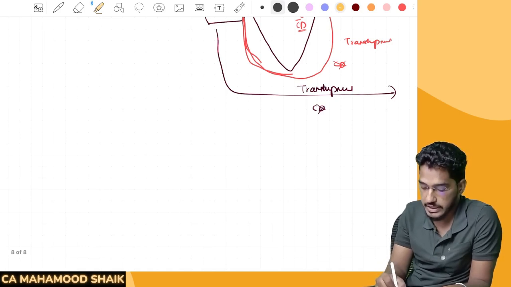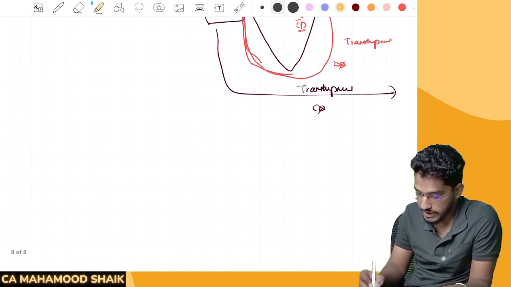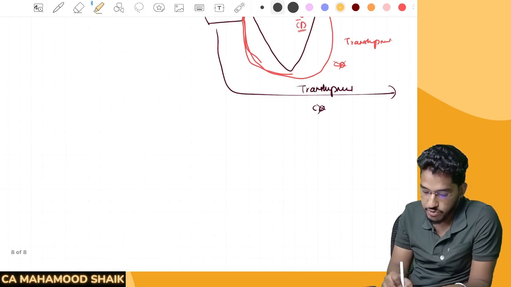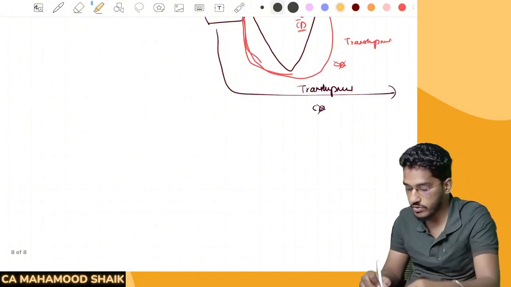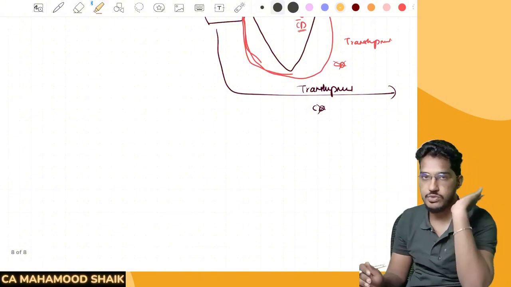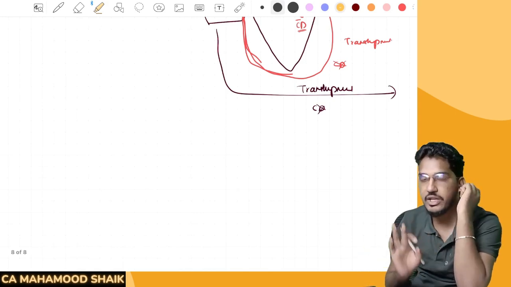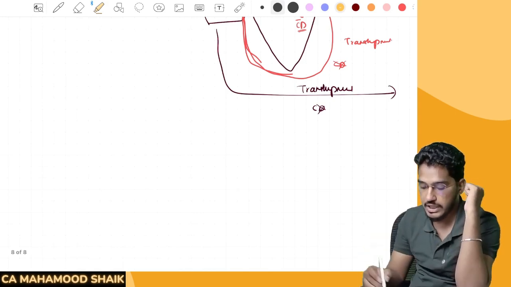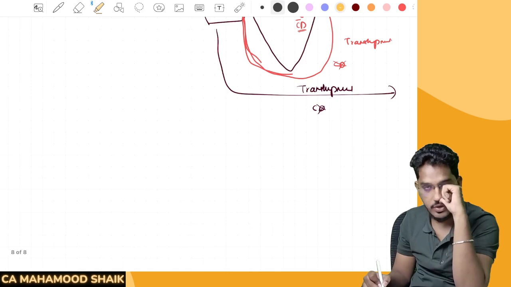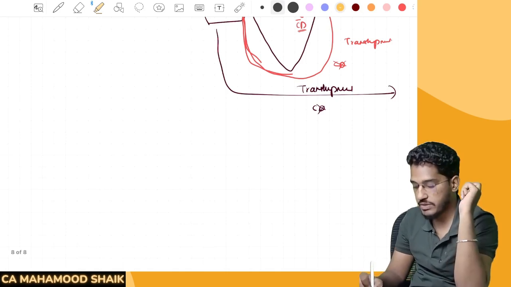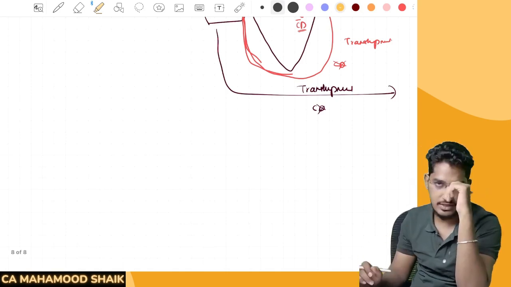One is section number 13. In case of pilfered goods, there will be no duty. Then we have reduced duty on damaged goods. Then we have section 23 subsection 1, which is talking about remission of duty on completely destroyed goods and relinquishment of title on the goods. So four cases are there where there will be no customs duty. So what are they? Case number 1, pilfered goods. Case number 2, reduced duty on damaged goods. Number 3, remission of duty on destroyed goods. And number 4, relinquishment of title on the goods. So let us try to understand each case.